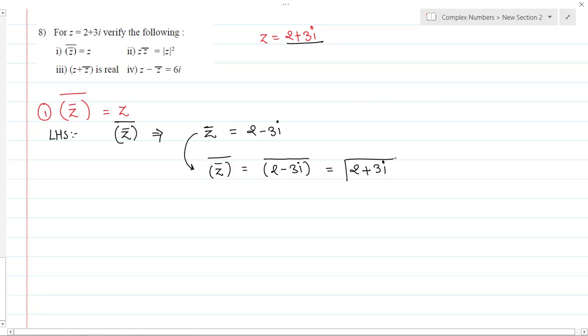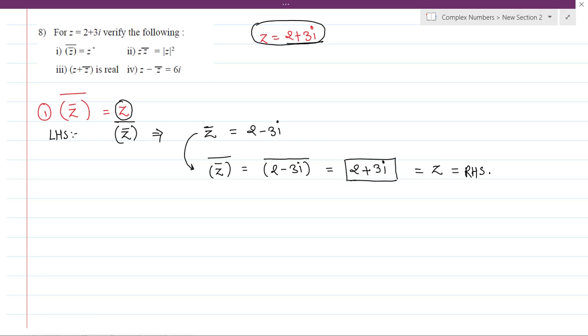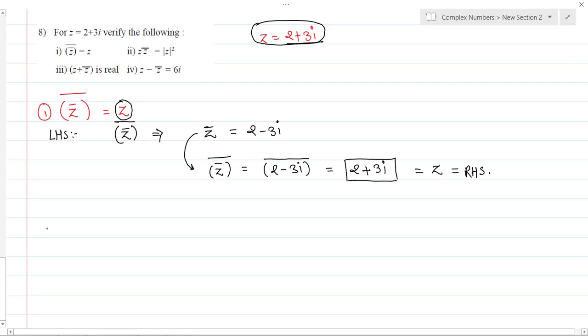Is it okay? So see, this LHS is 2 plus 3i, which is nothing but the RHS. So originally z is 2 plus 3i. So this becomes my RHS. So hence proved, the first statement is verified. Any problem? No. Second statement.